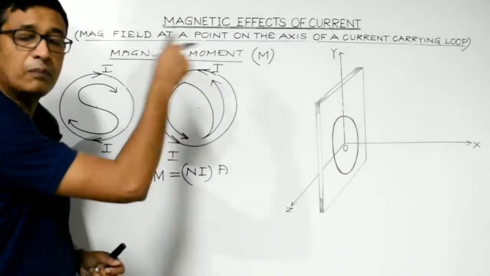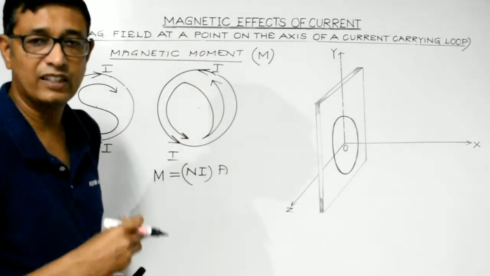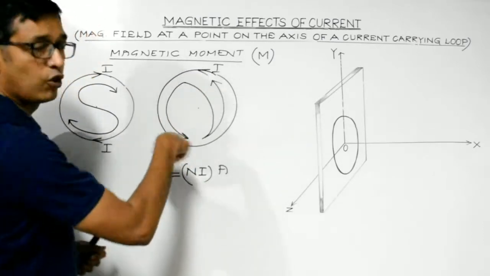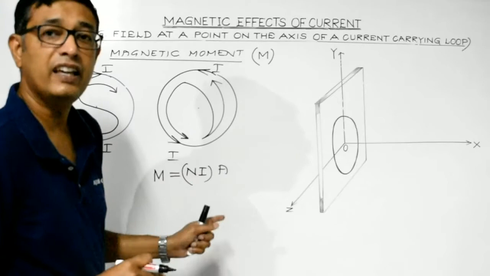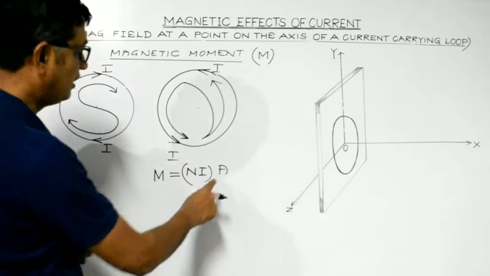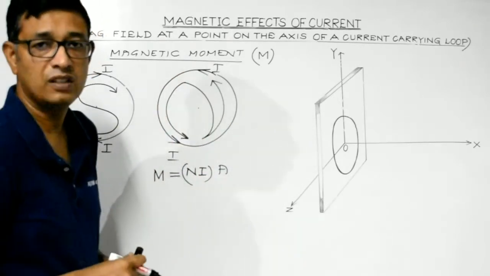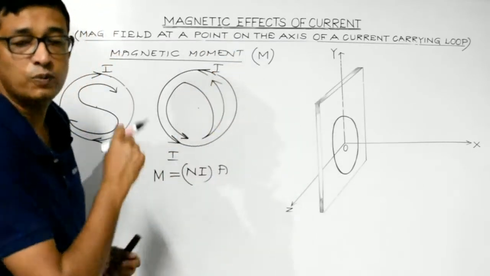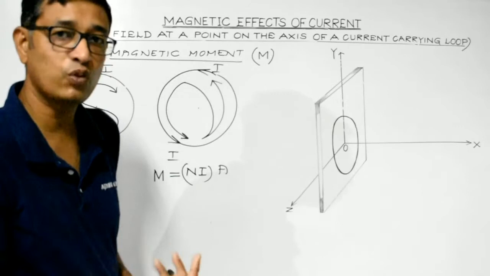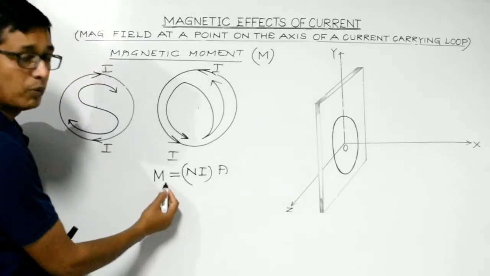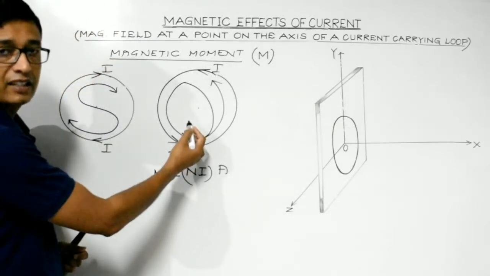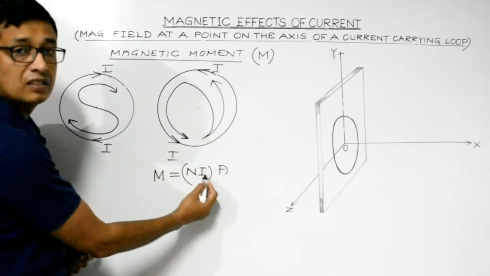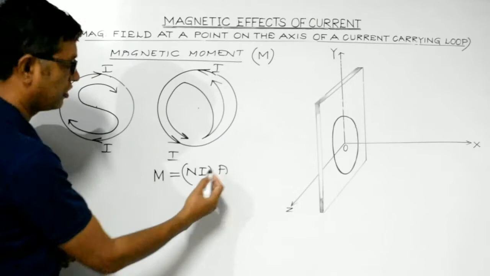N is the total number of turns. In case of a single turn, N would be equal to 1. I is the current flowing through each loop and A is the area of the loop. In case we are considering a circular loop, area would be pi r square. In case we are considering a square loop, the area would be side square. So, the magnetic moment of a current carrying loop is defined as the product of the ampere turns and the area of the loop under consideration.